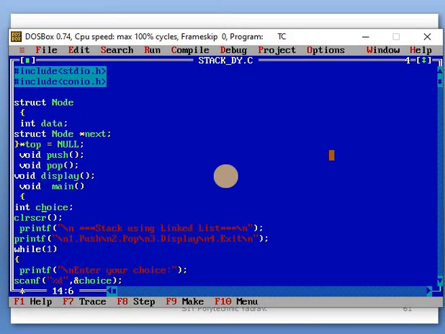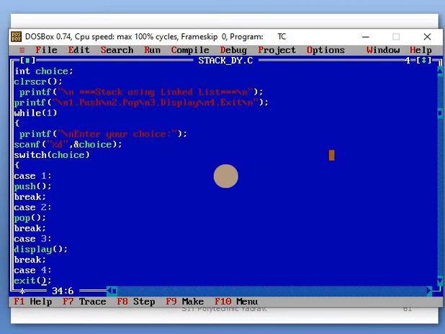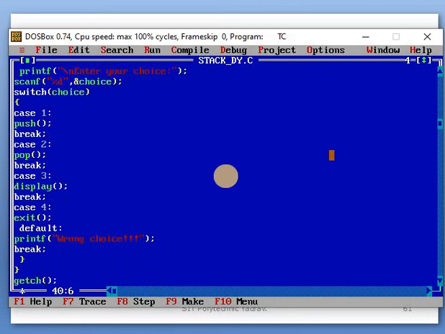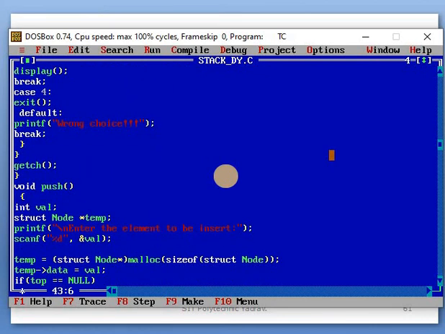Then comes main. The choice concepts are the same as in the array program. After that this message is displayed, and a switch case is used. The functions push, pop and display are called, then exit and default, the same as in the previous program. This concept is also the same, only using a linked list.